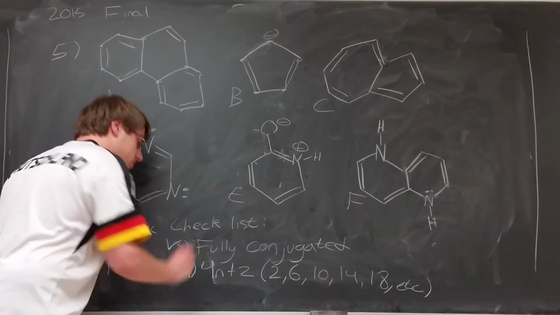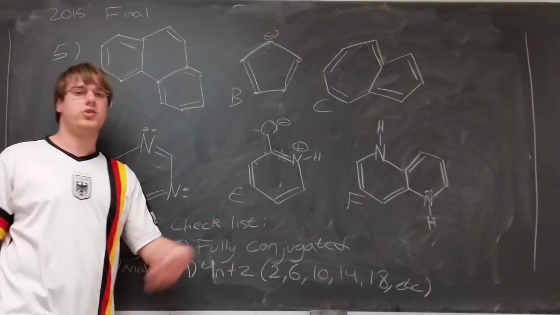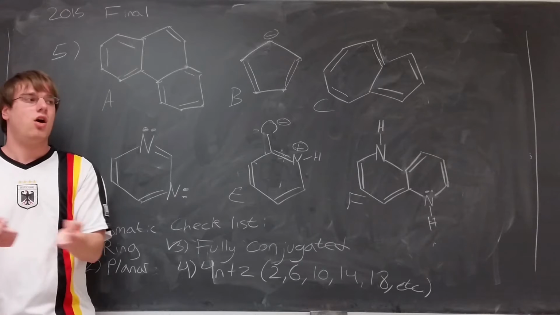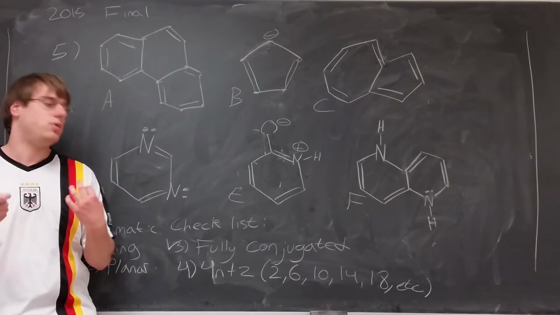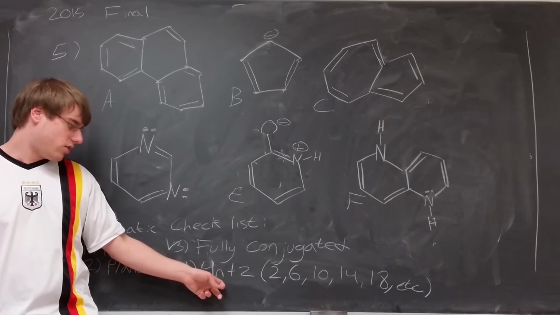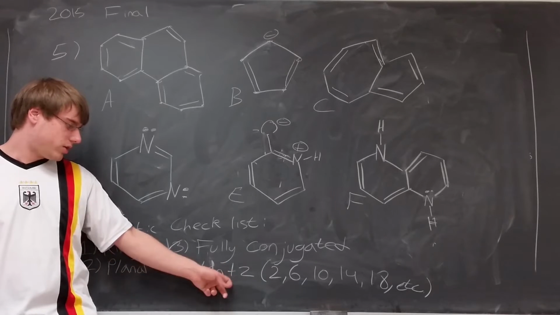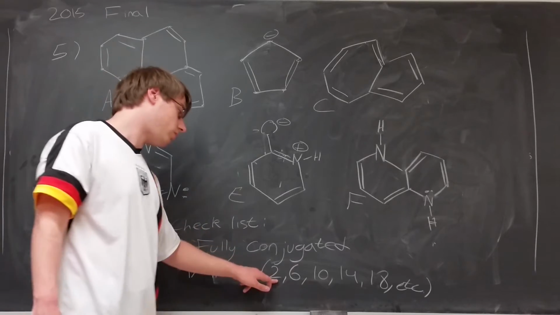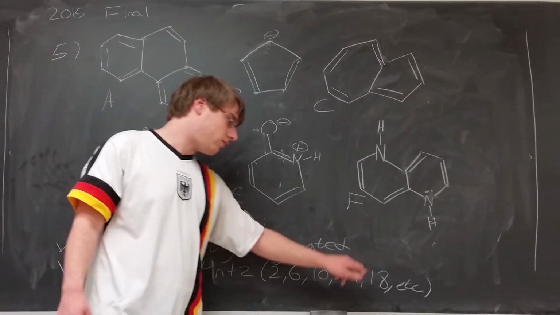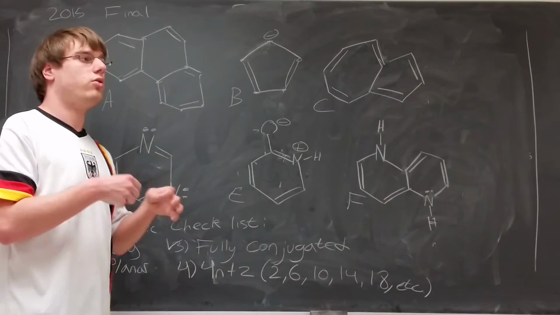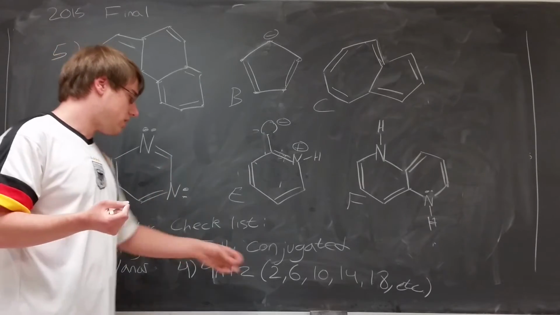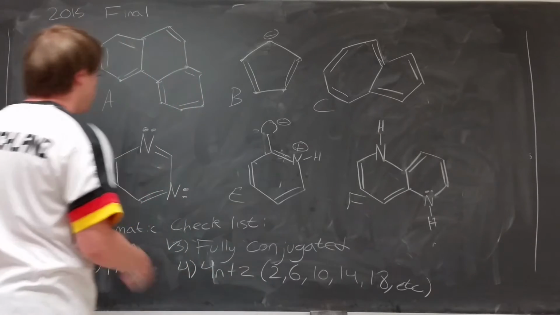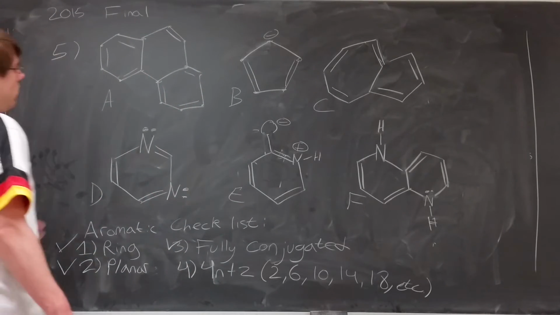So what it finally comes down to is the last rule, the 4n plus 2 rule. And all this means is that when you count all the electrons in your ring, are they 4n plus 2? Meaning, if n is equal to 0, then 4 times 0 is 0 plus 2 is 2. So 2 would be an allowable number of electrons. And then 6, 10, 14, 18, so on and so forth. Any total number of electrons in the system that is equal to any of these numbers, adding 4 forever, those will work. So let's start with A.